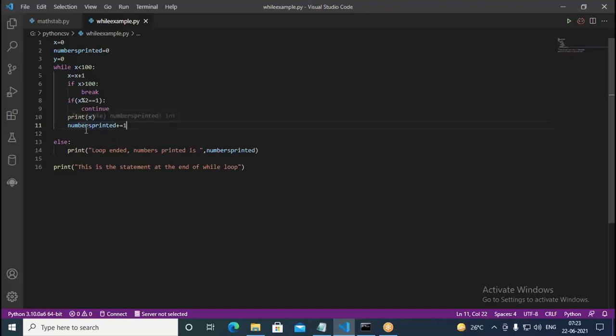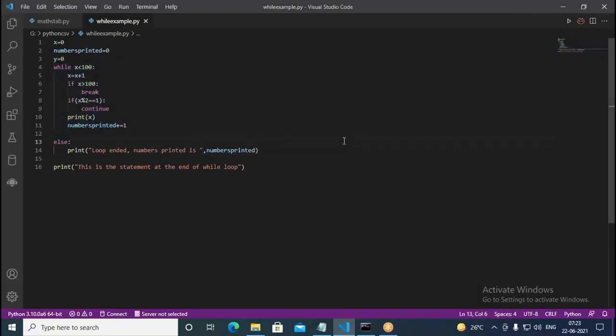Then after that what happens? Again you come to the beginning of the loop here, it checks x less than 100, but it's not correct because x is 100 and you're checking against 100. So 100 cannot be less than 100, therefore we come to the else part and it's going to print it. Whenever it encounters a break statement, it never comes to the else part if you write any else part for the while loop. But when the loop is ending naturally, in such cases, the else part will be executed.